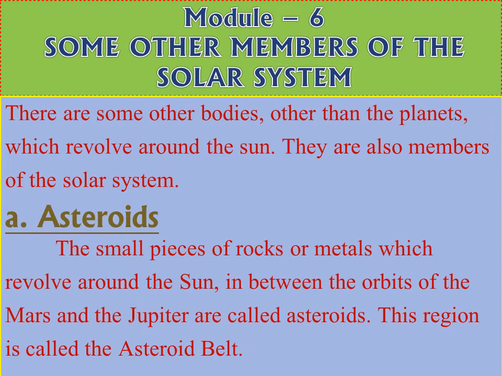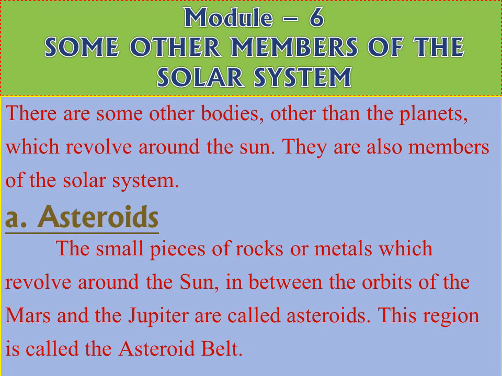We have already seen that planets are classified into two categories, inner planets and outer planets. That is, the first four planets, Mercury, Venus, Earth and Mars, are closer to the Sun so that they are considered as inner planets, and from Jupiter onwards, Jupiter, Saturn, Uranus and Neptune, they are farther away from the Sun when compared to the first four planets, so the last four planets are called outer planets. So there is a huge gap between the orbits of Mars and Jupiter.